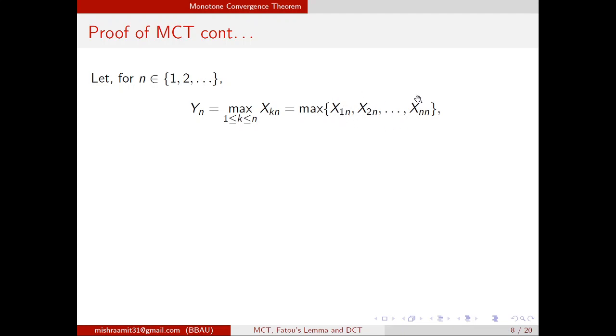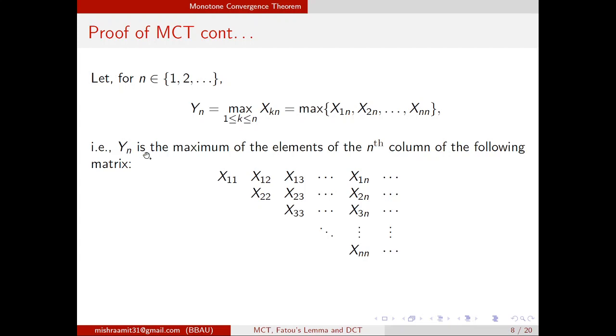Since X1n, X2n, Xnn, all of them are non-negative simple random variables, we know that their maximum is also a non-negative simple random variable. So Yn is a non-negative simple random variable. Yn is the maximum of the elements of the nth column of the following matrix. If you see it carefully, what is Y1? Y1, that means n is 1. So k can take only one value, which is 1. So maximum of X11. So this is X11. So this is Y1 actually.